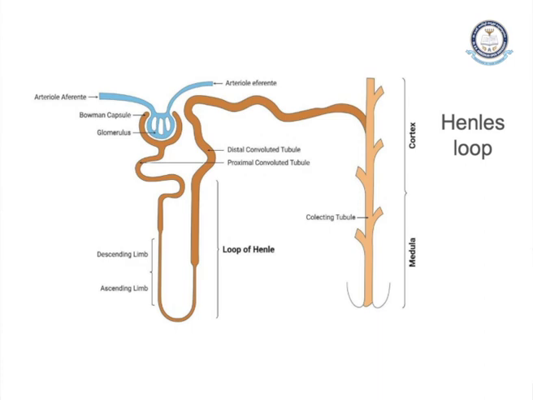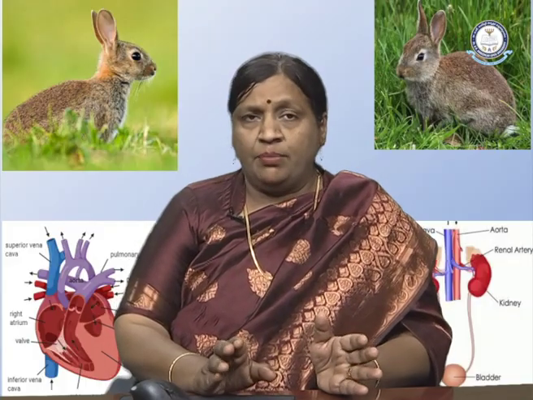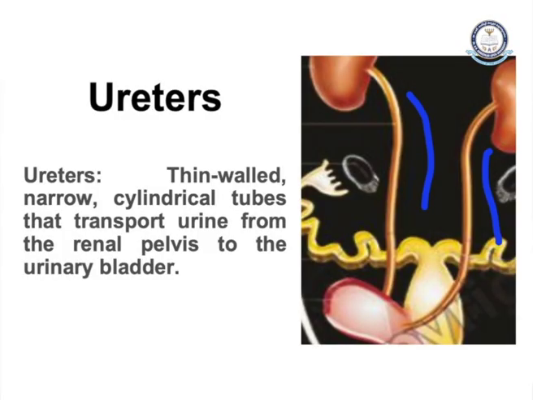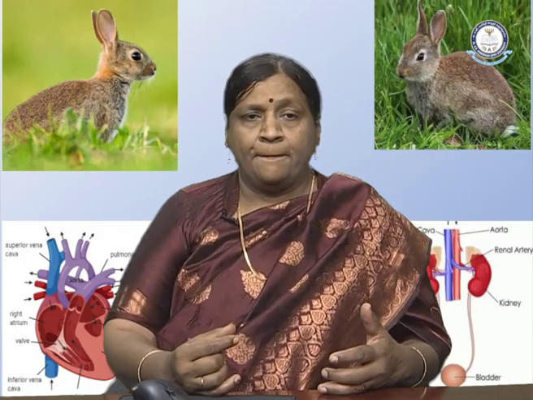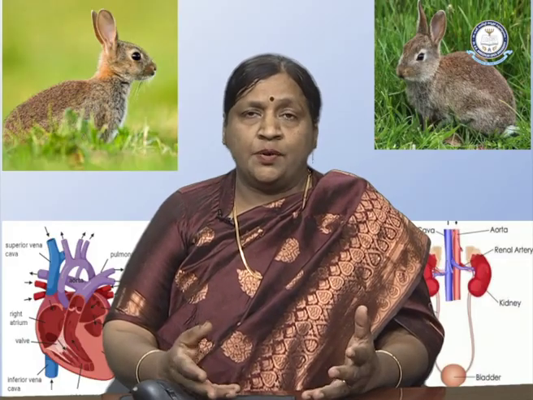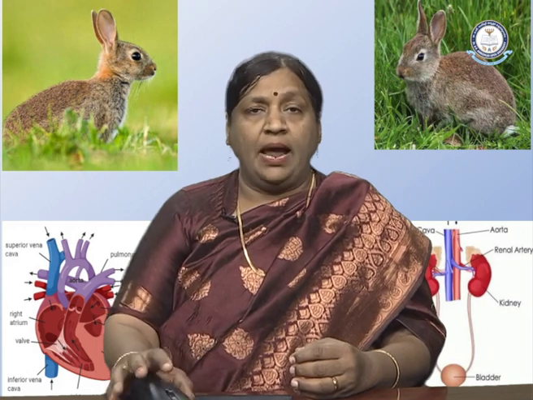Now we move on to the second important structure of the excretory system, which is the ureter. The ureter is a tubular structure which starts from the kidneys, and it joins to the urinary bladder. It has a thin wall, it is narrow, and cylindrical tubes are present. Now what does it do? It transports urine from the renal pelvis to the urinary bladder.